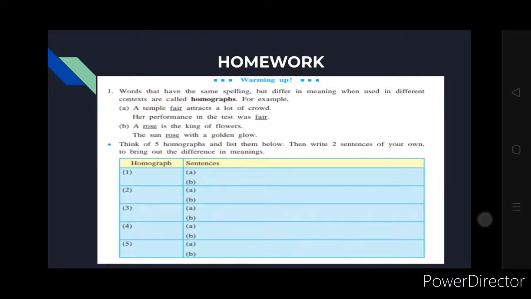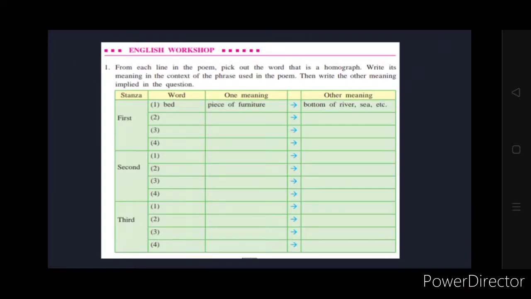Okay, so moving on, now we start with the English workshop. In the English workshop, the first question is that you have to mention the homograph that was there in each line of the poem, and you have to write both the meanings of that word. One example they've given is bed. Bed is a piece of furniture, and the other meaning is the bottom of the river, sea or ocean, which is also called the bed of the river. Similarly, find the homograph in the second line and write both its meanings.